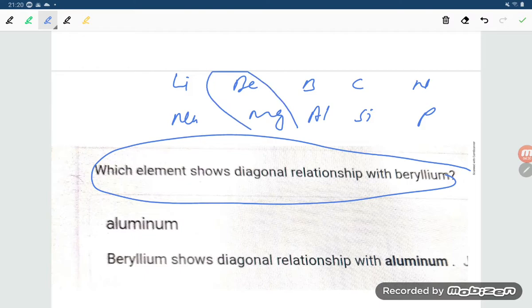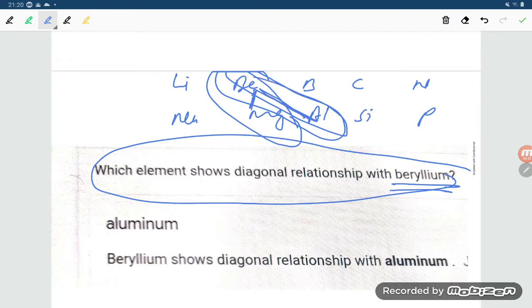So beryllium will be showing with the magnesium. So which elements show diagonal relationship with beryllium? So beryllium is showing, no, beryllium is showing aluminum, student. This is the diagonal relationship, student. This is coming down now. So this is aluminum. So the correct option will be, student, option number 1.